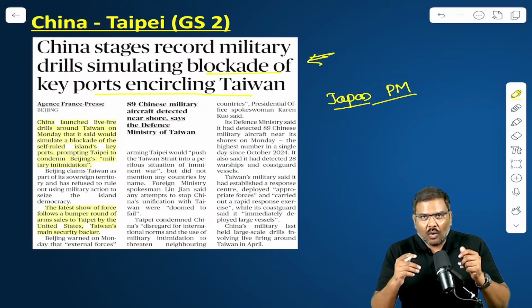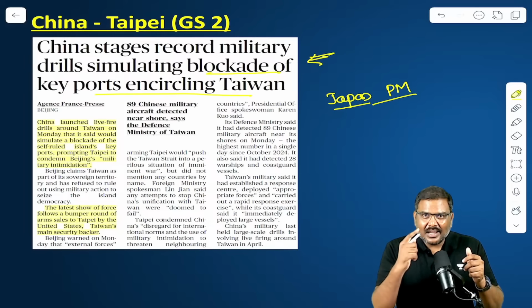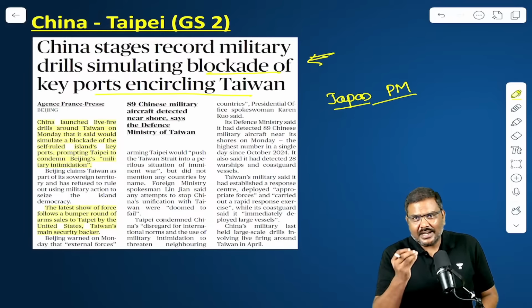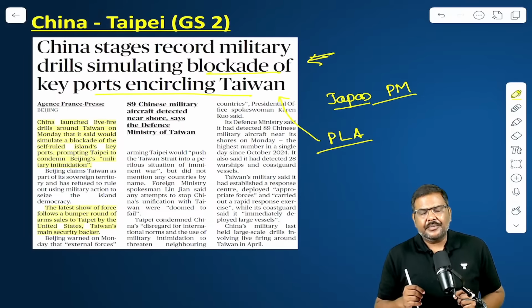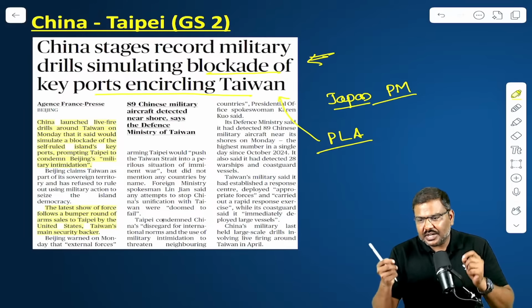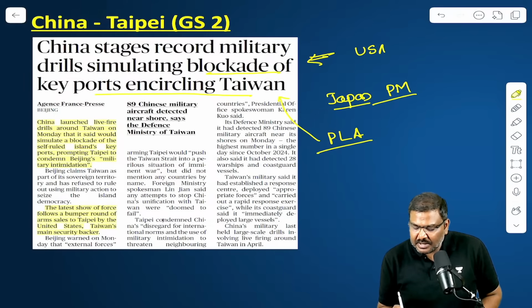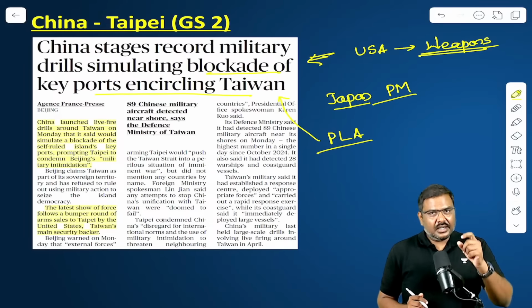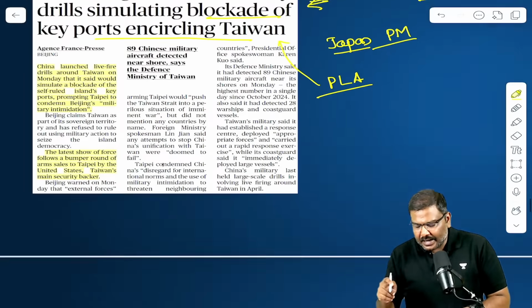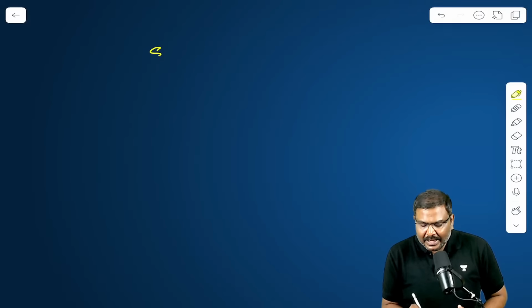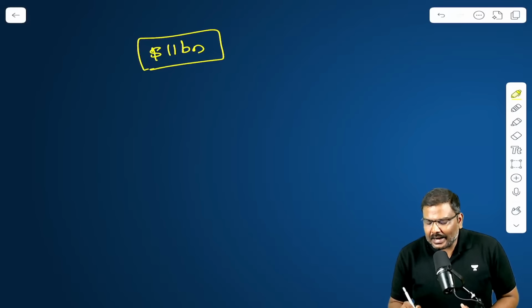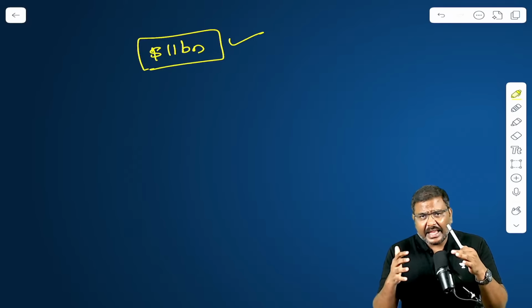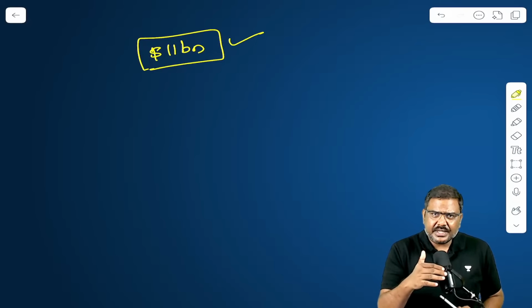In addition to that, what might have led to the sudden decision of the Chinese authorities, that is the People's Liberation Army, PLA, which is conducting this exercise, is the decision of the US administration to sell weapons to Taiwan. Listen to me very carefully. Very recently, there was an agreement signed between USA and Taiwan. What is the deal? The deal is worth $11 billion. According to this deal, multiple defense equipments will be sold by the USA government to Taiwan.